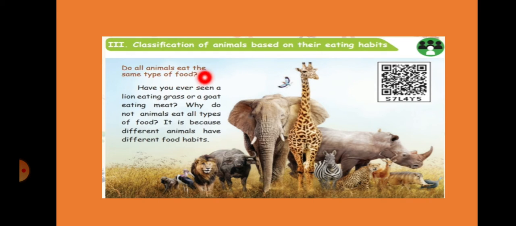Do all animals eat the same type of food? Have you ever seen a lion eating grass or a goat eating meat? No, right? Why do animals not eat all types of food? It is because different animals have different food habits. So all animals need different varieties of food, and all animals cannot eat the same type. That is why we are now classifying the animals based on their eating habits.